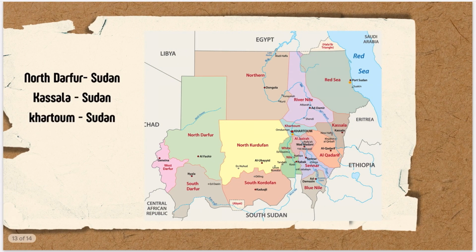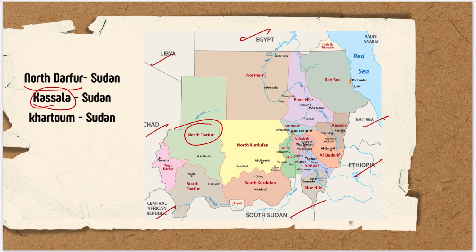If you come to Sudan, now in Sudan, just remember the countries which are around it. Okay, so this is Eritrea, this is Ethiopia, this is South Sudan, this is Chad, this is Libya, and this is Egypt, this is Central African Republic. Okay, so the first region is the North Darfur region. So North Darfur is important with respect to the regions in conflict. Okay, then the second region is Kassala, which is also in Sudan. So where is the Kassala region? You have to figure it out.